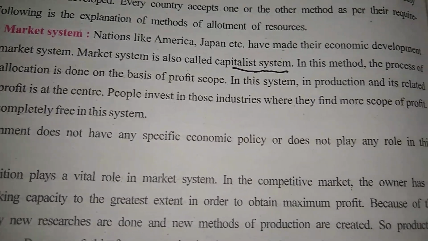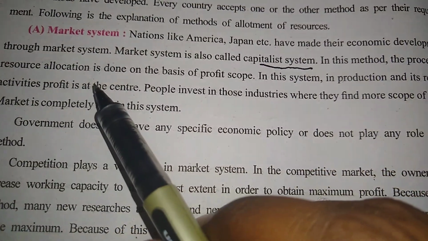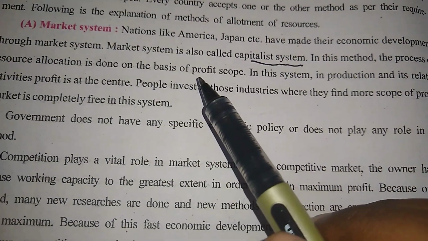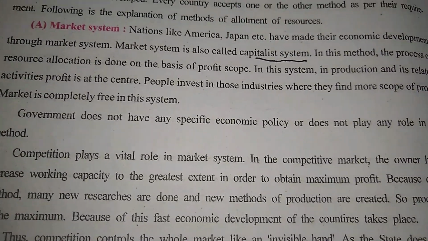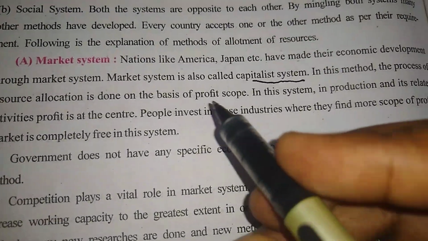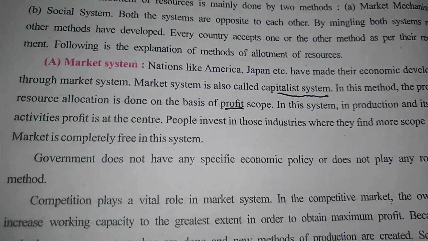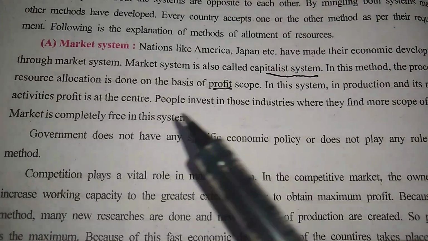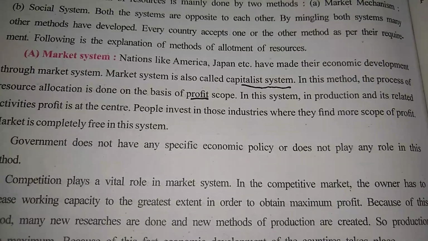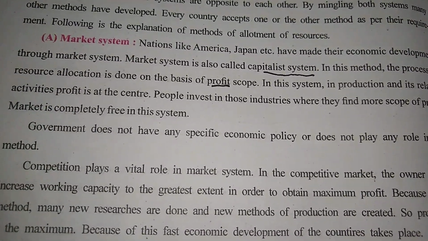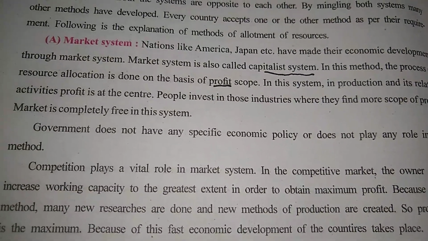In this method, the process of resource allocation is done on the basis of profit scope. Please remember, in market mechanism, everything is done keeping profit in mind. That means all the resources are allocated in such a way that they get maximum profit.